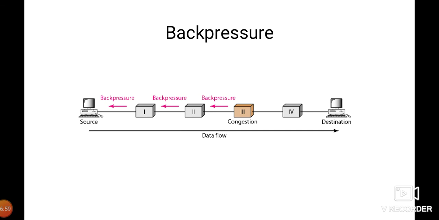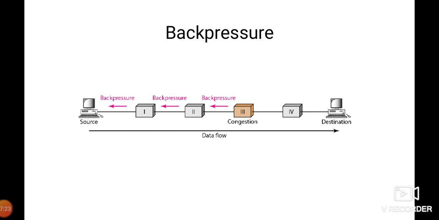So in connection oriented switching, all the nodes know from where the data is coming. So this back pressure we can apply for connection oriented, that is virtual circuit switching.